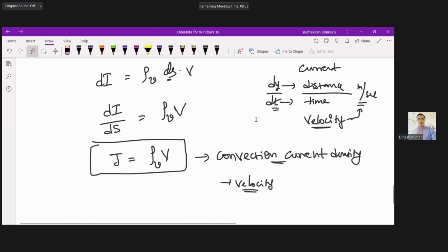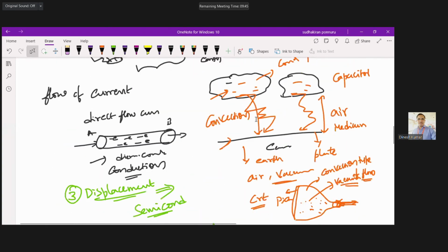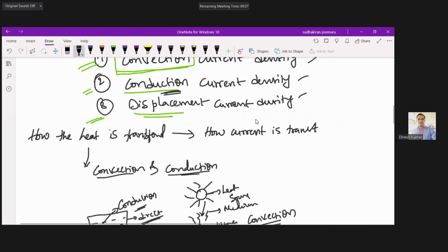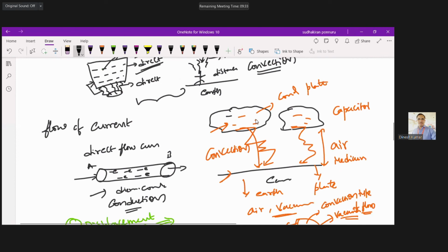So this is all about current densities and convection current density. The remaining one, conduction current density, we will see in the next session. So this is all for today. Today we have learned many things. Most probably today I will upload all the videos, so try to download them and keep the notes. The remaining concepts we will see in tomorrow's class.